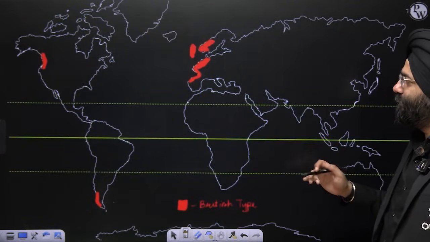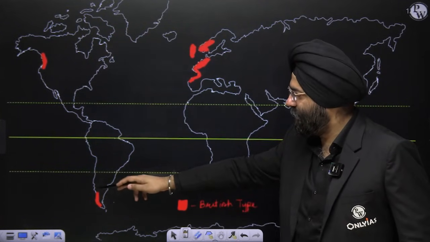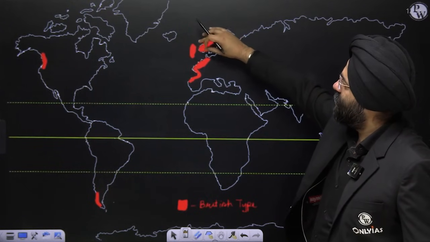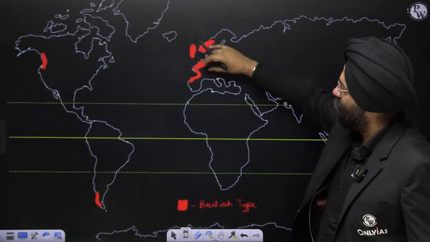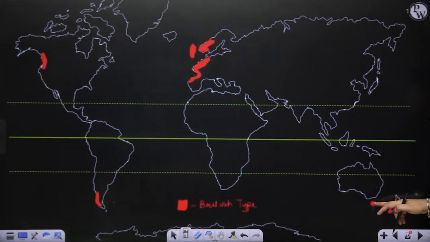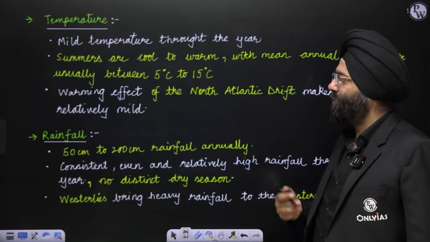You can see here these regions of United States and Canada, the regions in South America, the Scandinavian countries, Ireland and United Kingdom, parts of Europe, and Tasmania along with the New Zealand region. So these are considered the British type of climate, again very suitable for humans to live.